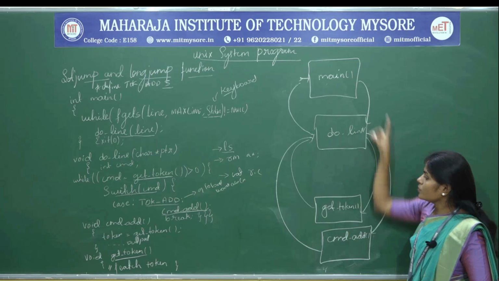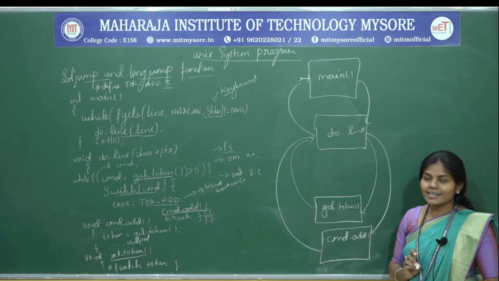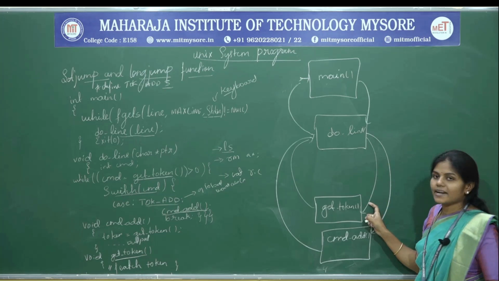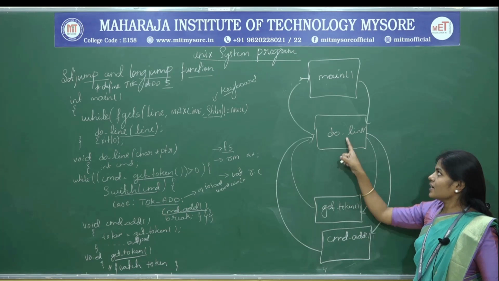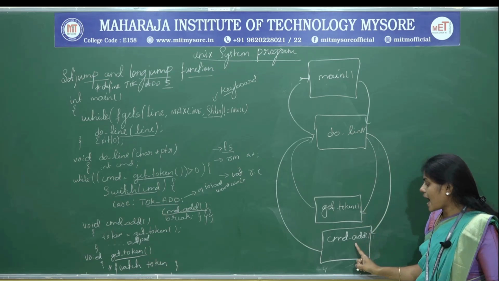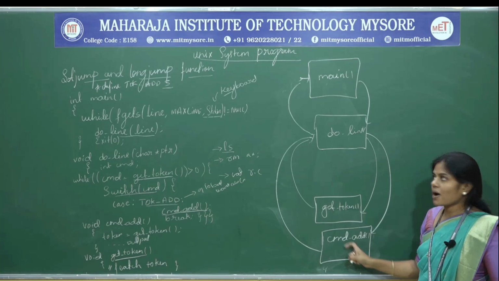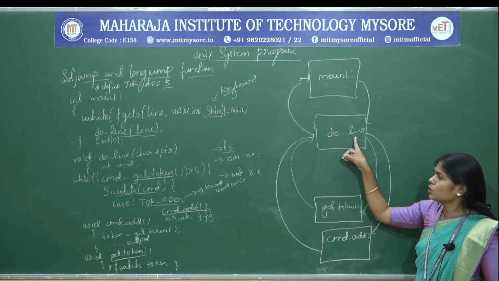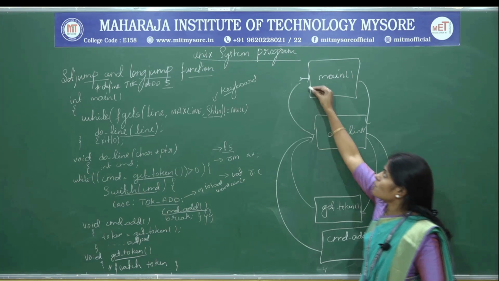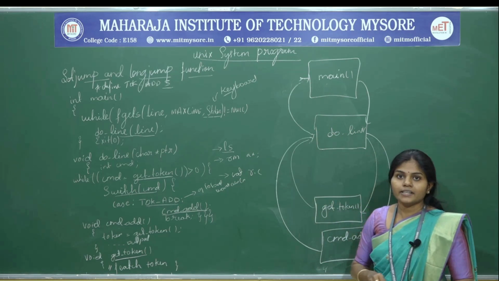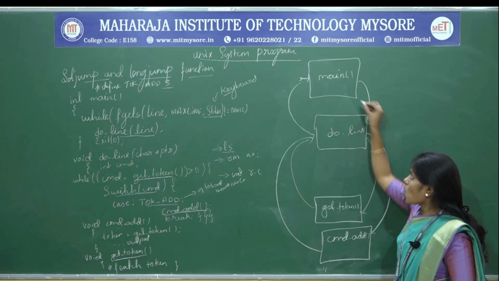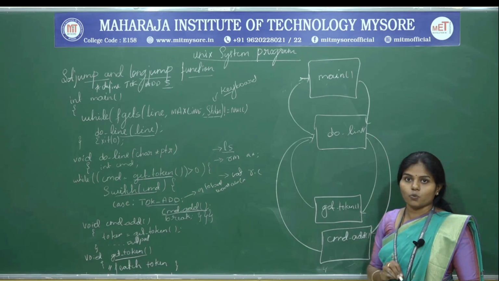See here, this is how it is going to be executed, right. So the control will come from main to do line to get token, again back to do line, and again it is going to call one more function, that is command add. After execution of the command, it will come back to the do line. After execution of the do line function, again the control will be given back to the main, right. So the main is going to return to the operating system. So this is how internally it is going to work, right.